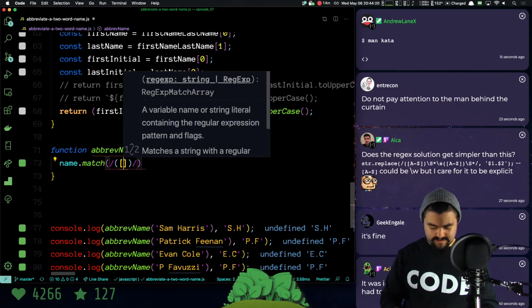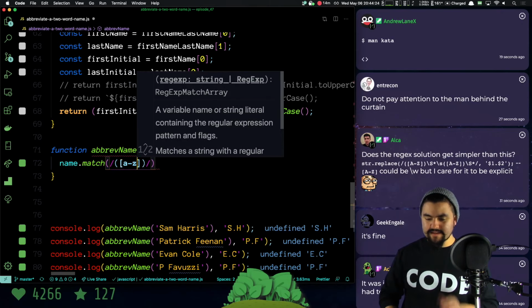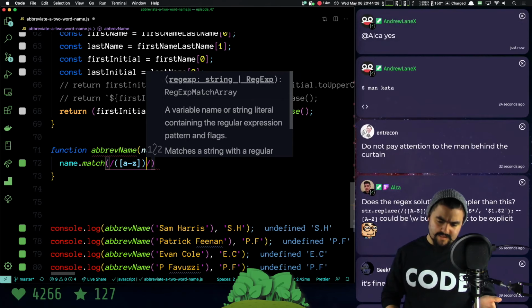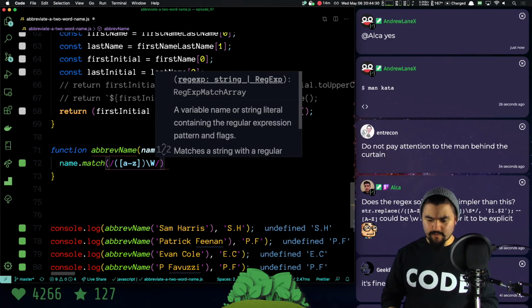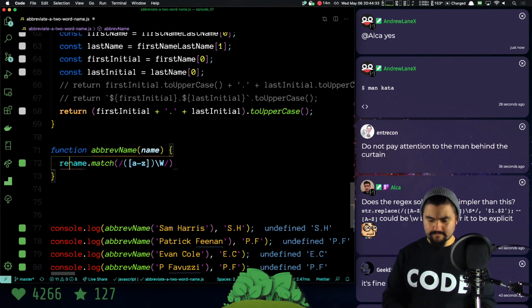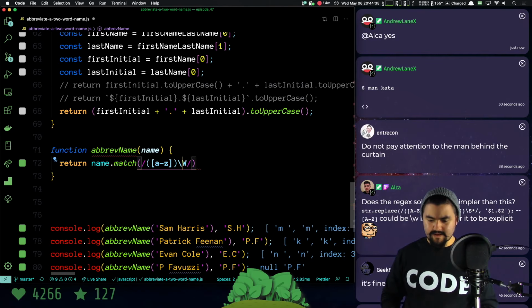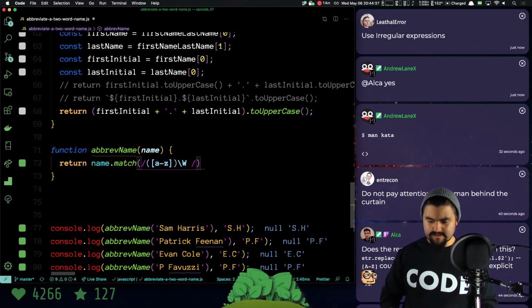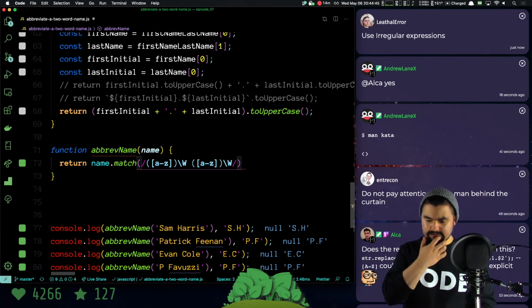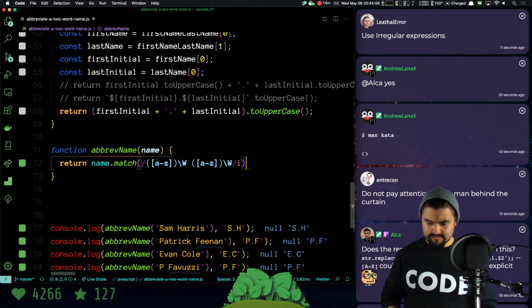So I want to match a letter that is any letter A through Z. Well, I match a letter followed by a word, followed by a space, followed by that. And I want this to be case insensitive.